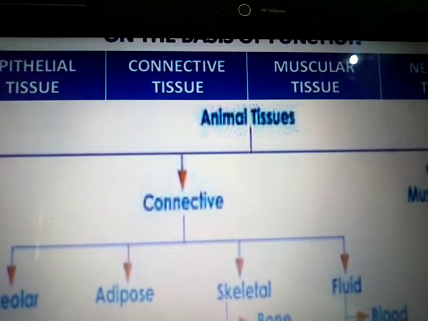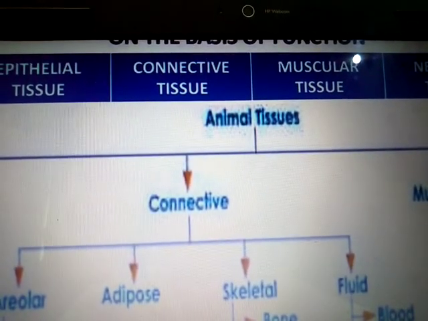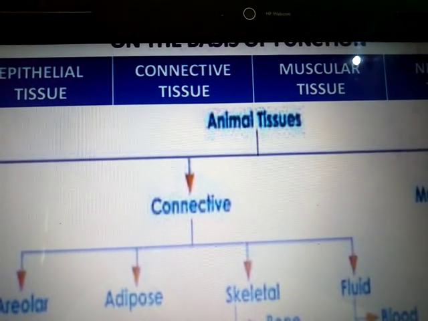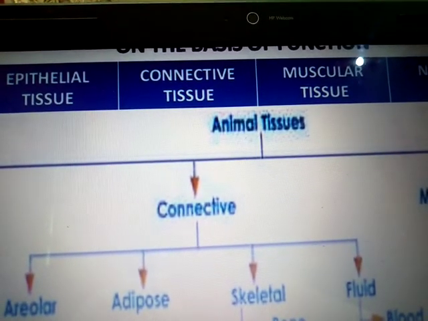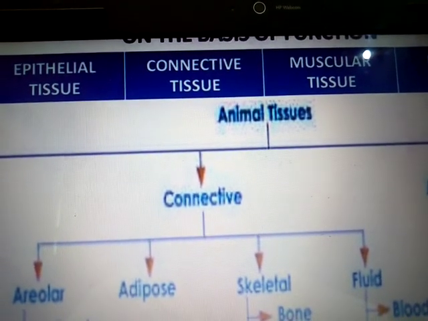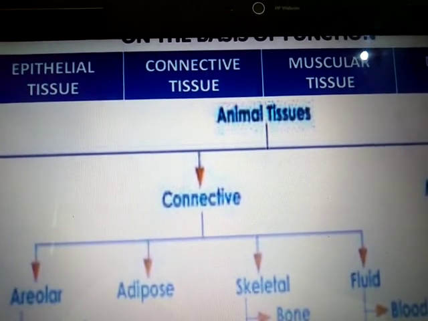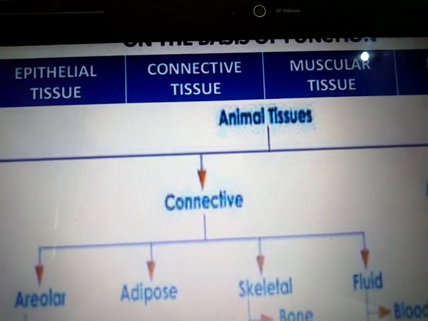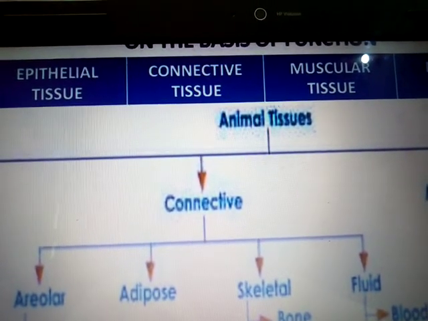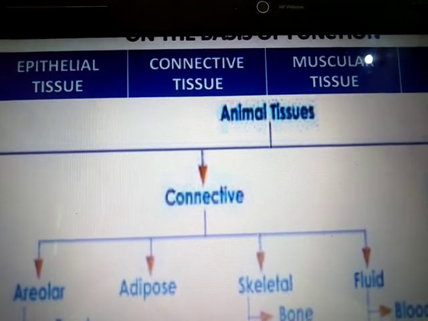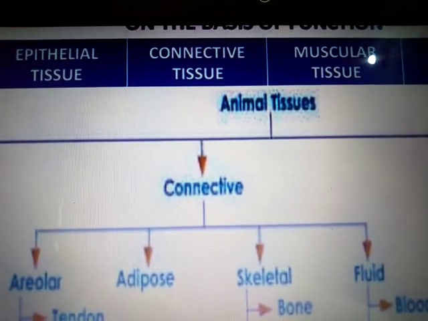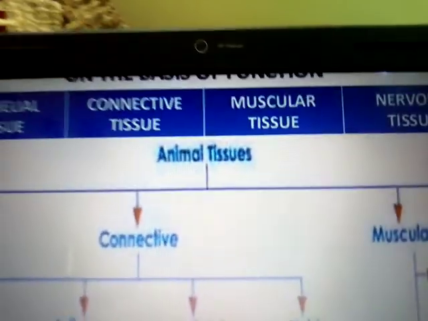Welcome back, dear students. So here I am going to start another topic of your tissue chapter, that is animal tissue. We have completed the plant tissue, and here, just on the basis of their function, the animal tissue has been classified into four categories, that is epithelial tissue, connective tissue, muscular tissue and nervous tissue.